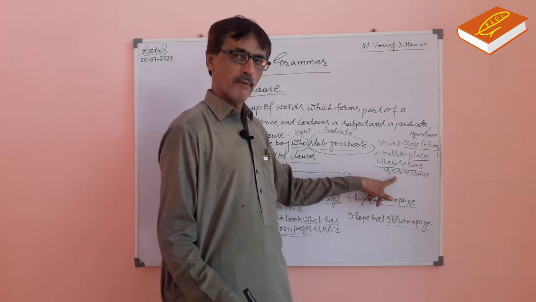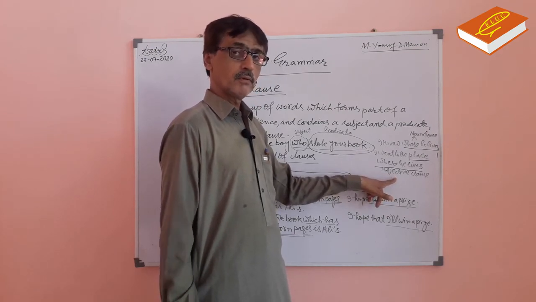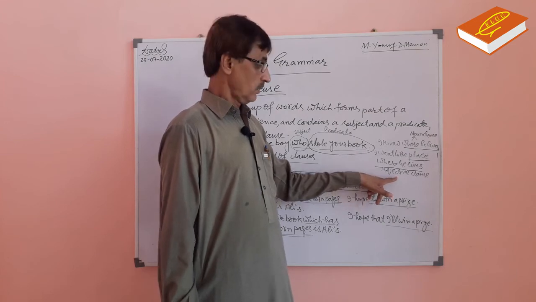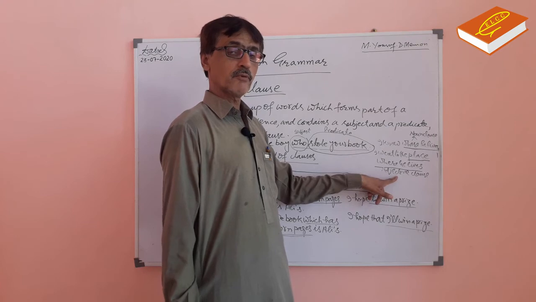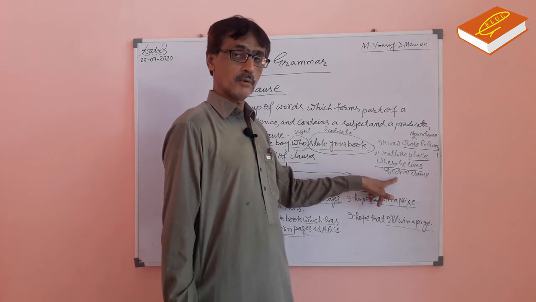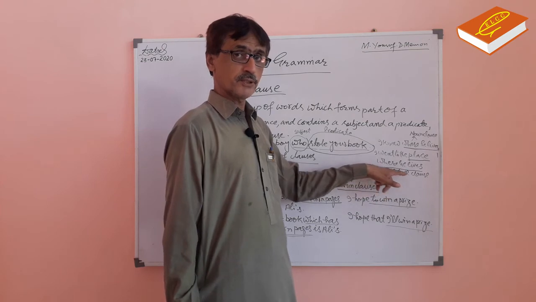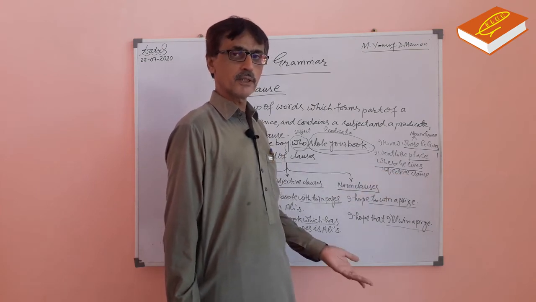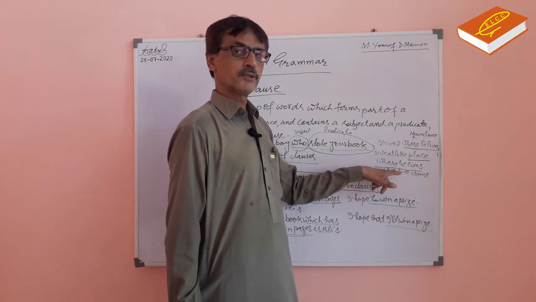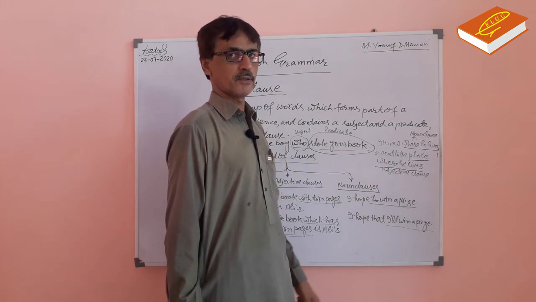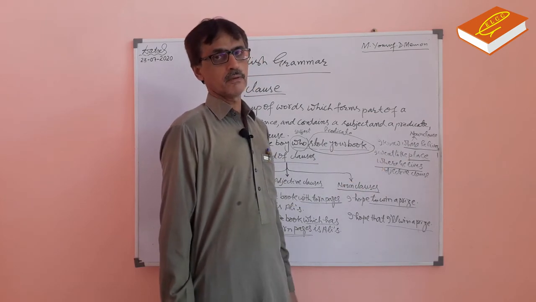If a group of words qualifies a noun, and that group is a phrase, it will be an adjective phrase. If it has subject and predicate, meaning it is a clause, then it will be an adjective clause. So, where he lives is an adjective clause, not a phrase, because it has subject and predicate.